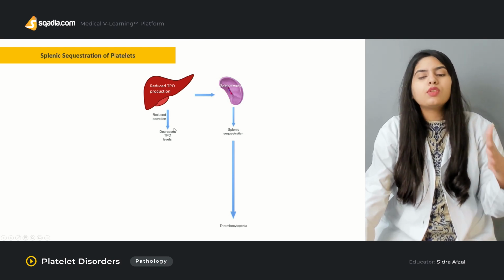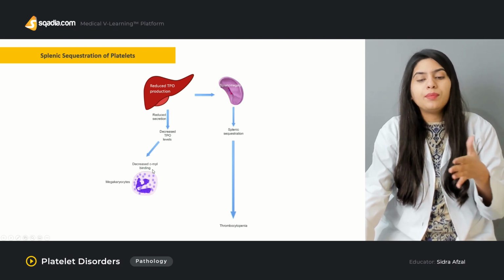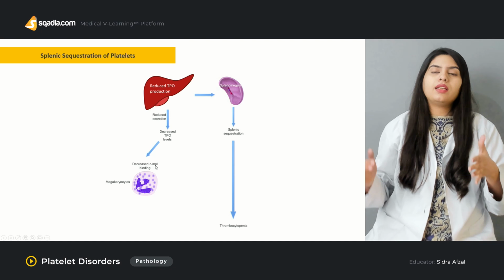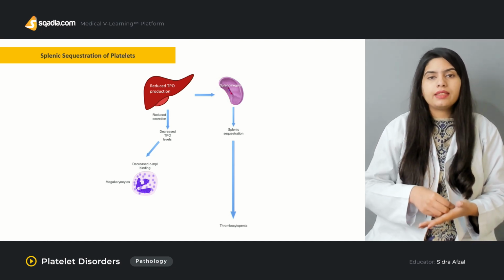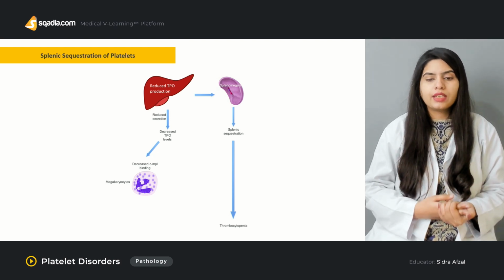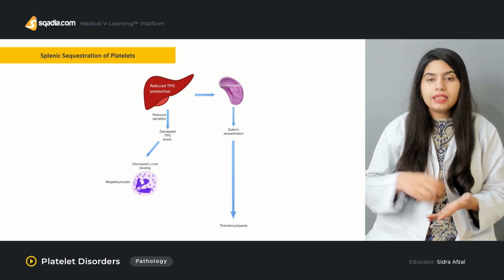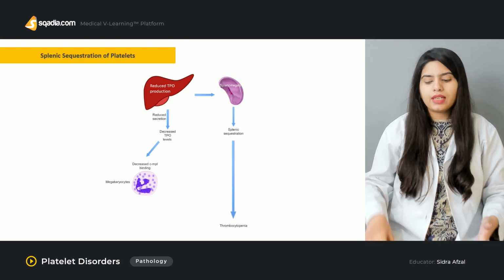Now, when the level of thrombopoietin is decreased, that will lead to decreased c-MPL binding. c-MPL are basically the receptors to which thrombopoietin binds, and that is responsible for production and differentiation of the megakaryocytes. Now, binding is decreased, and differentiation will be decreased as well.